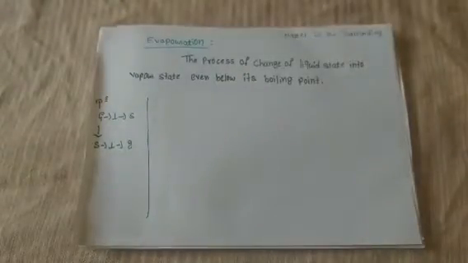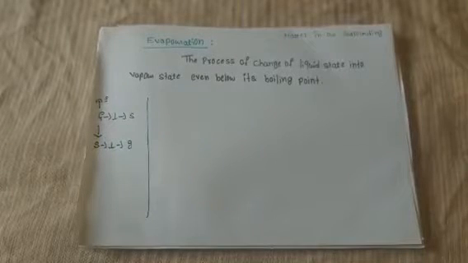For example, water has a boiling point of 100 degrees Celsius. If you want to explain evaporation, it is the process where the liquid is converted to vapor below its boiling point, below 100 degrees Celsius. Take one example: whenever you drop water on a surface, after some time the water molecules on the surface evaporate, and the water content reduces. How and why? That process is nothing but evaporation.